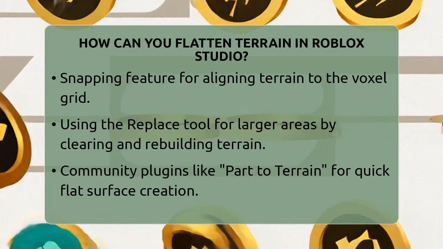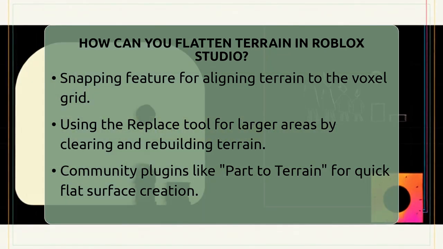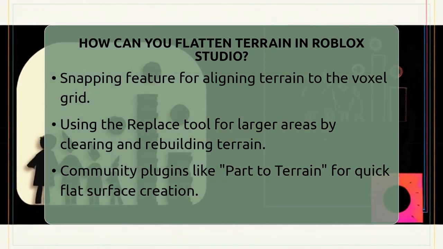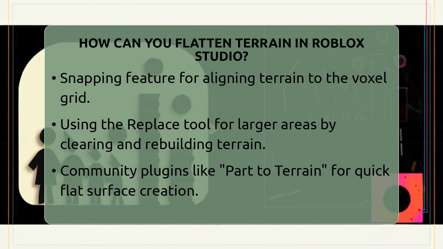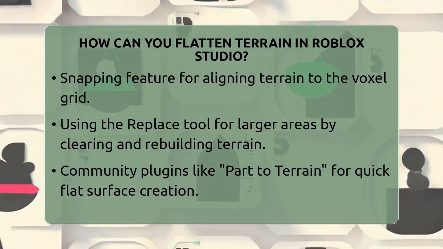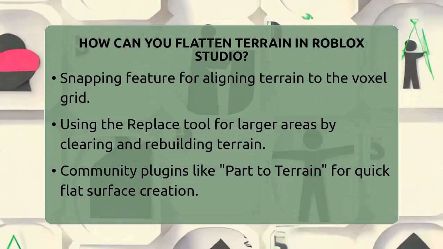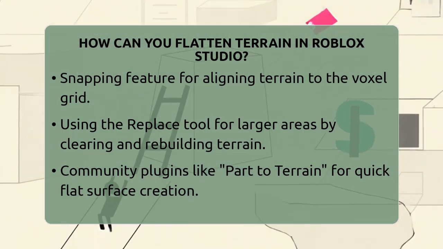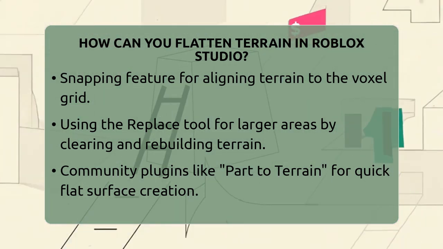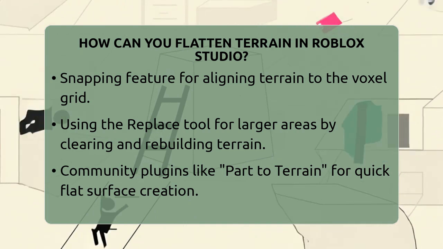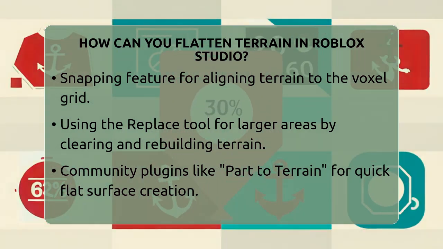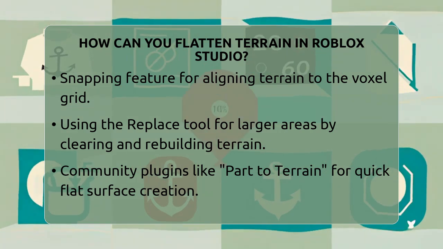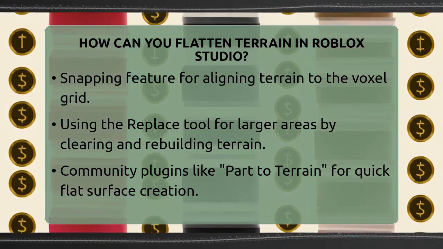Once the area is cleared, fill it with a flat material using the Add or Replace tool again. This approach is good for completely clearing and rebuilding flat sections. You can also use community plugins like Part to Terrain. Create a flat part in the workspace, choose your terrain material, and use the plugin to convert that part into terrain. This method is quick and helps create perfectly flat surfaces.